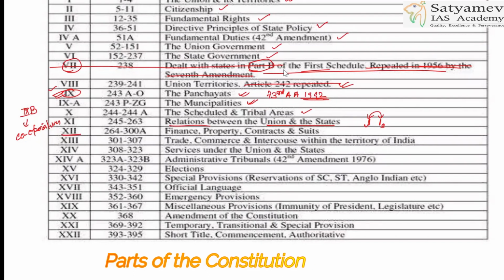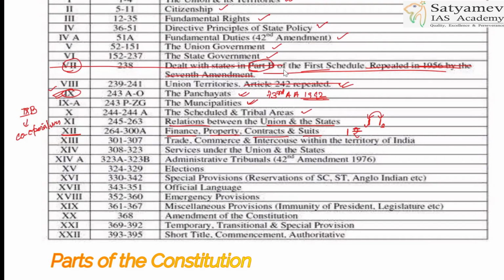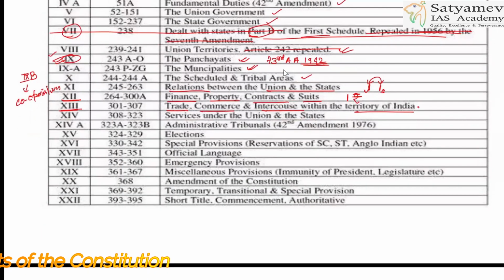Part 12. How to remember that? Finance, property, contract and suits. So look, 12 looks like this. In 12 put this, so this is the sign of rupees. Right? So remember 12 will be finance, property, contract and suits. And Part 13. What is Part 13? Trade, commerce, intercourse within the territory of India. That is Part 13. All right. Trade, commerce and intercourse.